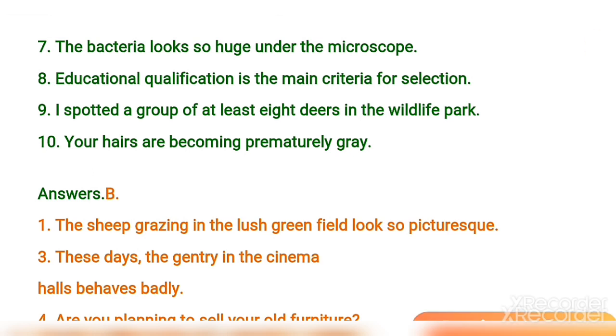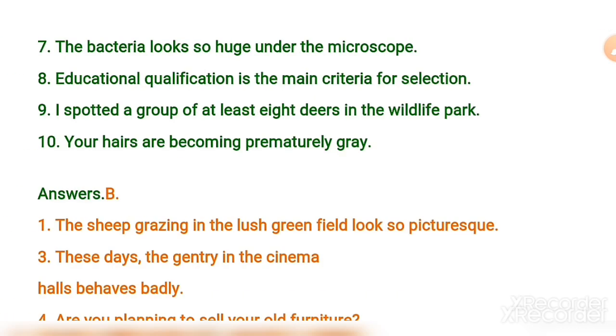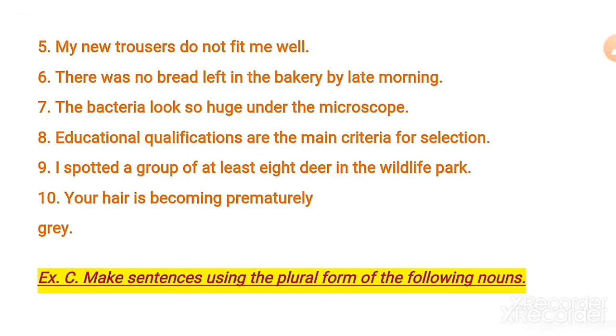Number 9, I spotted a group of at least 8 deers in the wildlife park. Now again you can see that the word deers is given. I just explained there is no word as deers, so the answer becomes: I spotted a group of at least 8 deer in the wildlife park. Clear? Number 10, your hairs are becoming prematurely gray. So that will be: your hair is becoming prematurely gray.